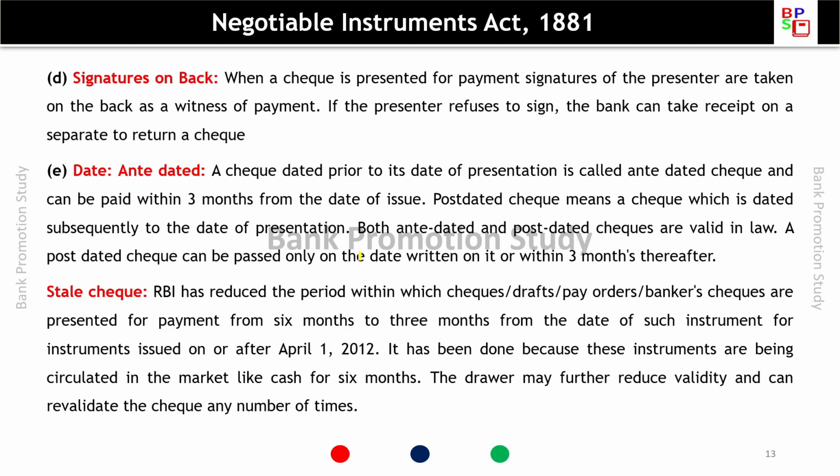Stale check. RBI has reduced the period within which checks, drafts, pay orders and banker's checks are to be presented for payment from 6 months to 3 months with effect from April 2012. It has been done because these instruments were being circulated in the market like cash for 6 months. The drawer may further reduce the validity and can revalidate the check any number of times. So here the drawer can also reduce the validity of the check.